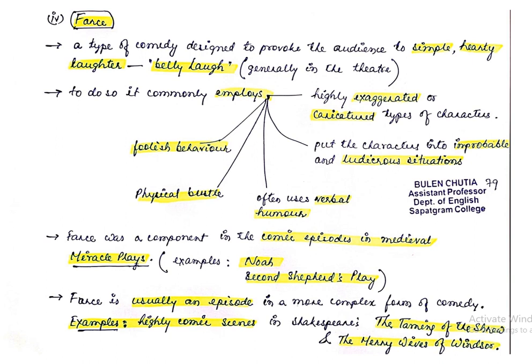Farce is usually an episode in a more complex form of comedy, for example, highly comic scenes of Shakespeare's plays like The Taming of the Shrew and The Merry Wives of Windsor. Here we can find some episodes where we laugh very loudly without thinking for a moment. Such a low kind of comedy, very transitory and temporary, is known as farce. I think you got the meaning of farce.